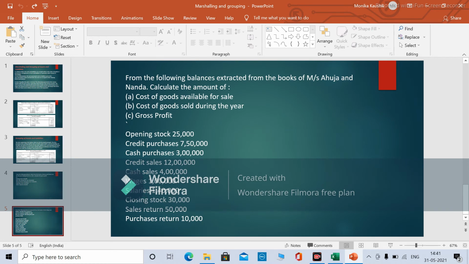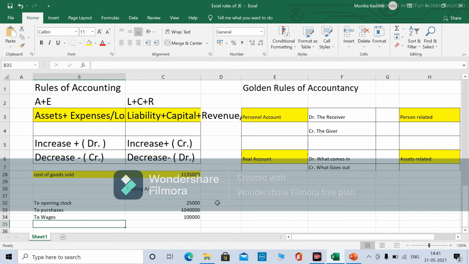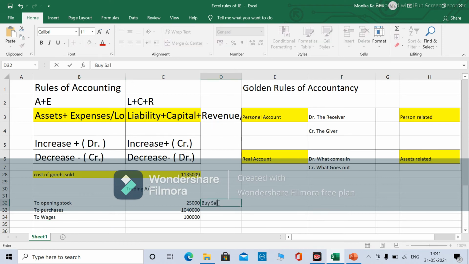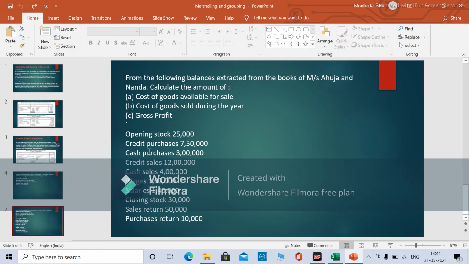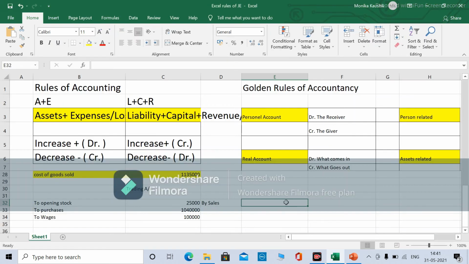Now salaries are the indirect expenses, purchases done, sales. Sales are the revenues. We will write down here by sales. By sales after deducting the sales return. Sales is 16 lakh, 12 lakh plus 4 lakhs. This will be 16 lakhs minus 15,000. So 1550. Okay, 15 lakh 50,000.